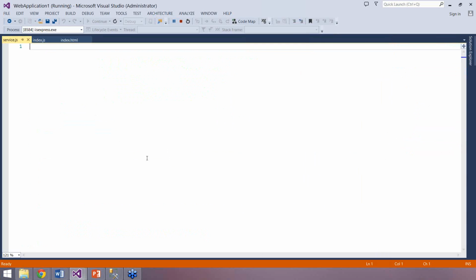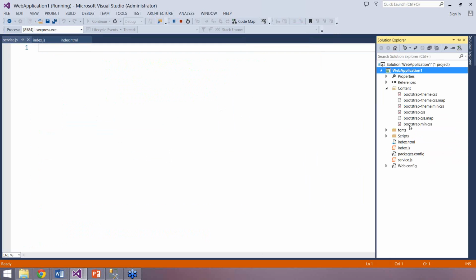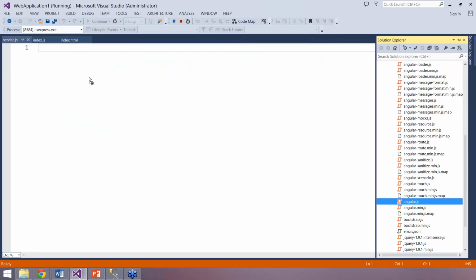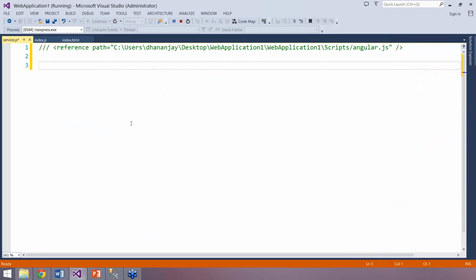Okay. I will take this AngularJS reference from here such that my IntelliSense works. So I added that. Now we have to create a module. Each JavaScript file should have at least one module.